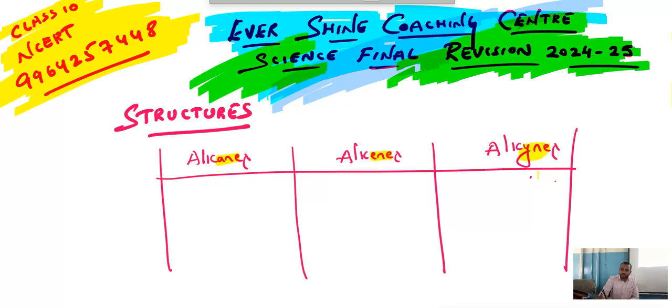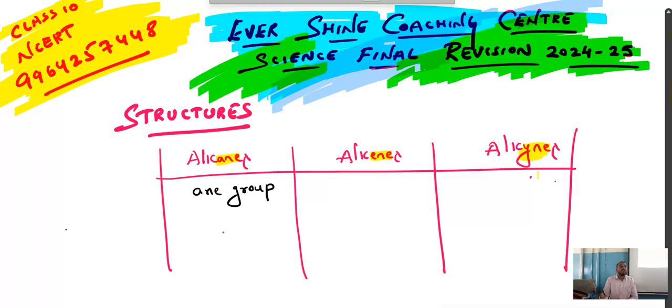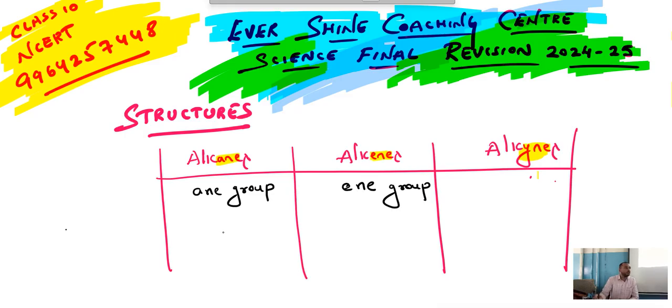So here we can write: alkanes are considered the ane group. If any word ends with ane, then you can say that is an alkane. If it ends with ene, that is an alkene group. If it ends with yne, it is an alkyne group.